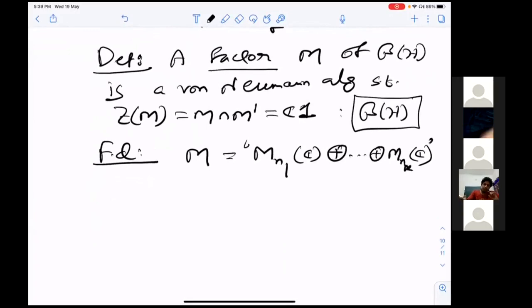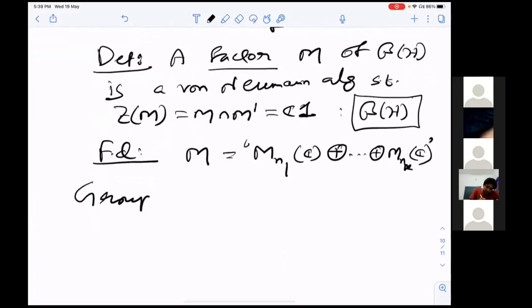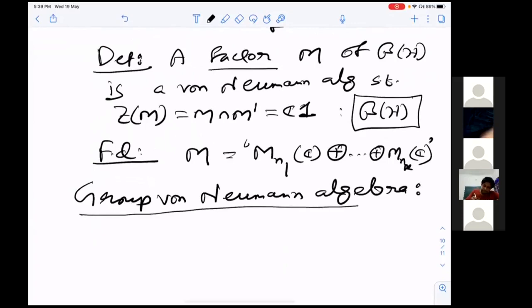Now we need more definitions of factors. So a classic example is the group von Neumann algebra. Throughout this note, G is a countable discrete group.